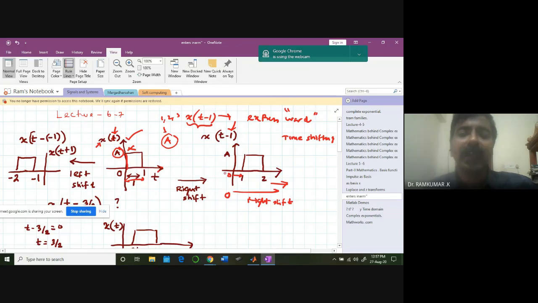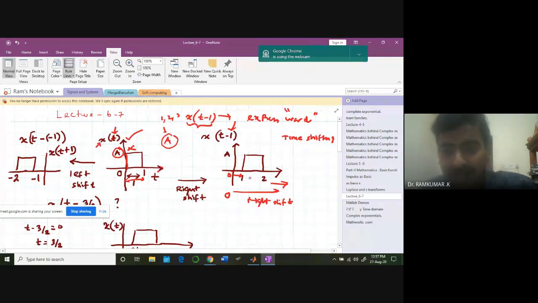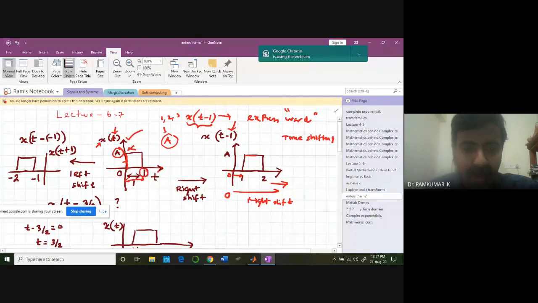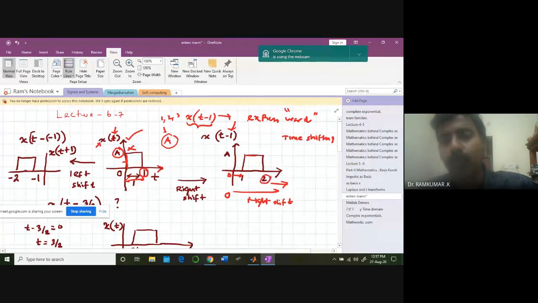So whatever has happened at time t equal to 0 in the initial signal x of t, now it is going to happen at what? Time t equal to 1. So naturally this entire signal is going to get shifted like this. And whatever has happened at 1, now it's going to happen at 2. You understand it clearly? So naturally this is going to get a right shift like this.